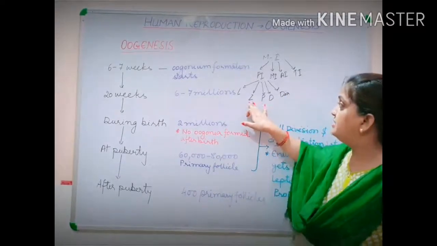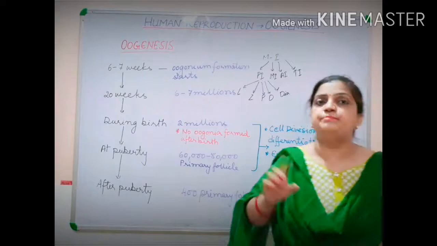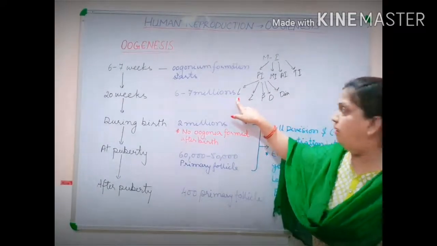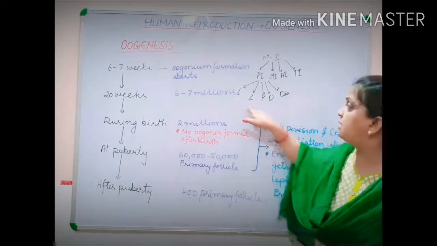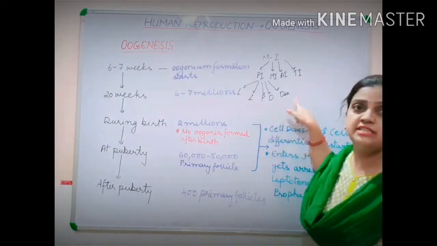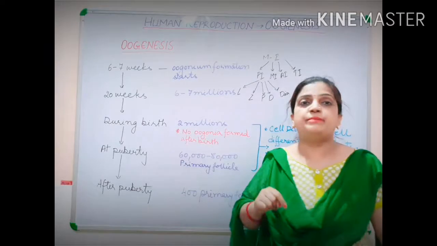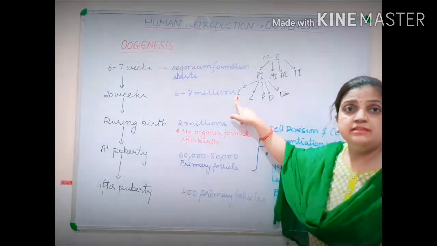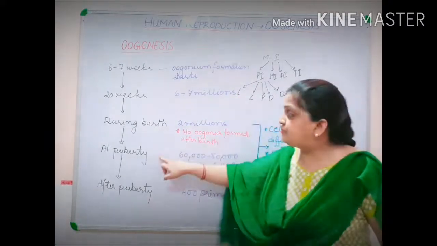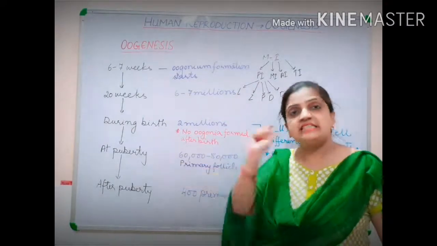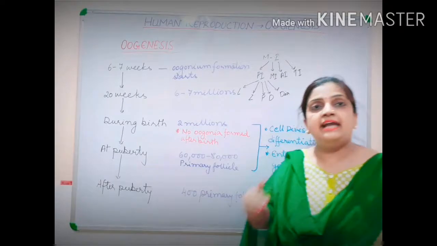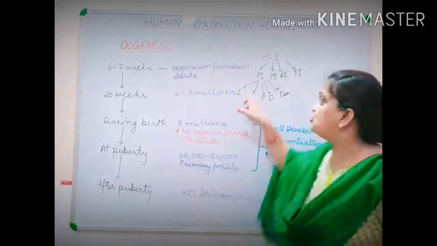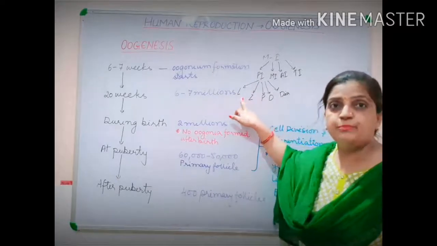In meiosis first, the rest of the steps were not completed. It was blocked here only. That oogonium cell needed to complete zygotene, pachytene, diplotene, diakinesis, but it was not permitted. It was arrested here. So what happened? Now, after attaining puberty, the same primary follicle will enter back. It will become active and it will enter into meiosis first again, into the prophase first.